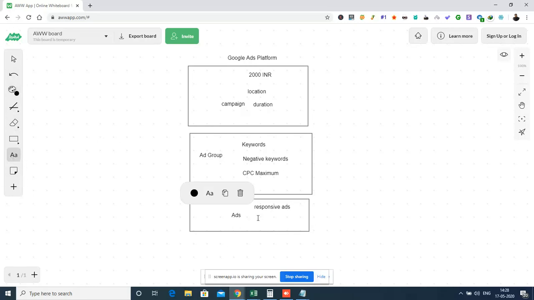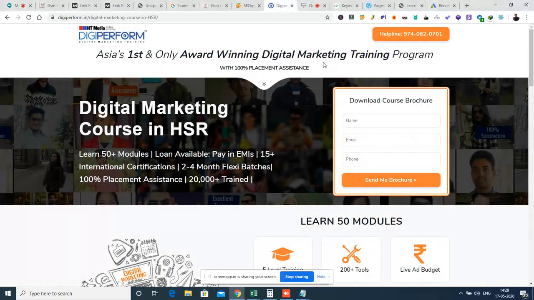And similarly, we can also write text ads. Okay, and apart from this, similarly to ads, we have the option for extensions, where we can configure the extensions. Okay, so the same thing I'm going to explain to you on the real-time Google platform as well.